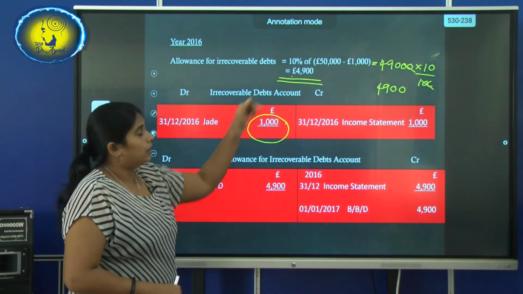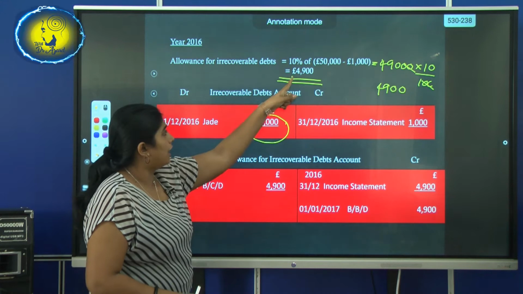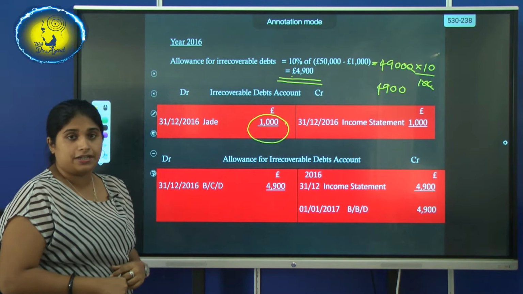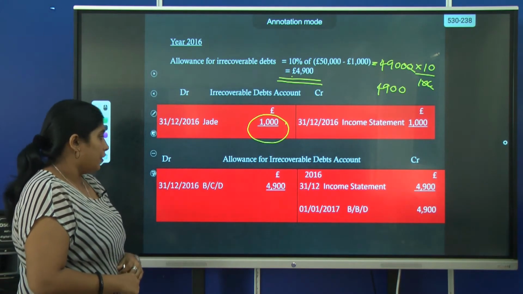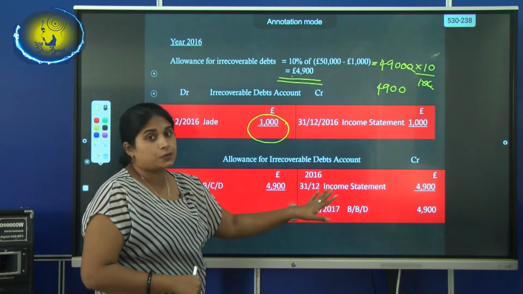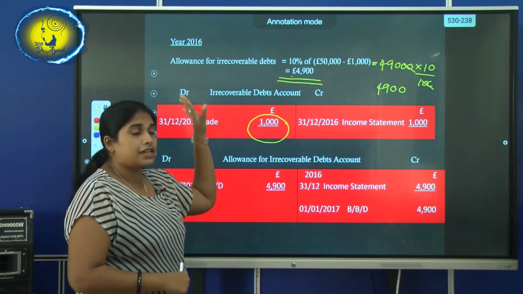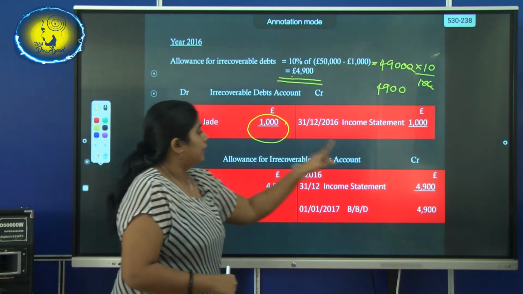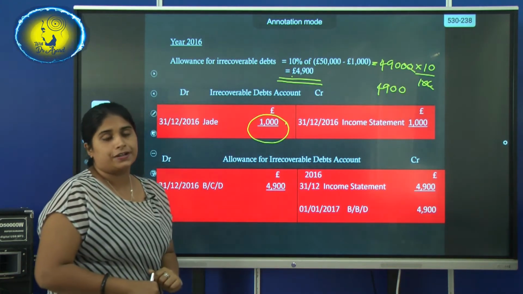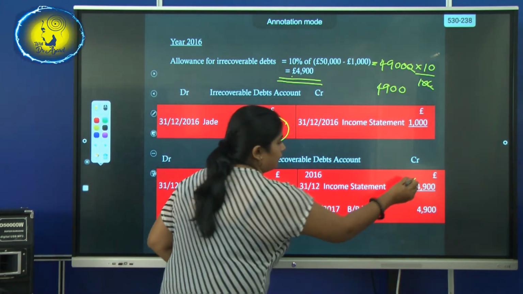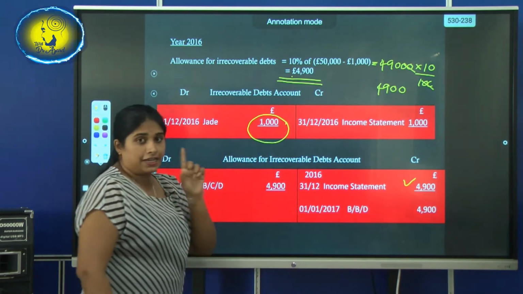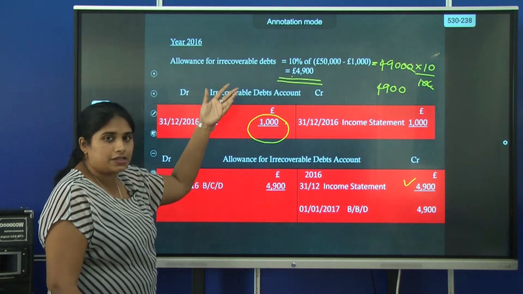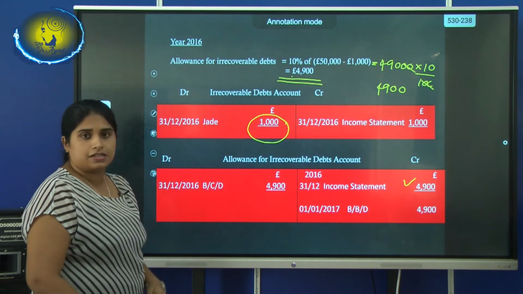Then after you allocate 10% of your 49,000, it's 4,900 allowance for recoverable debts. Okay, so always remember it's an expense. So the income statement will be debited, that means you will record it as an expense, and the allowance for recoverable debt account will be credited. Can you all see? It's an expense because this is the first year. They have not given any details about the previous year. So you have to assume this is the first year of the business.